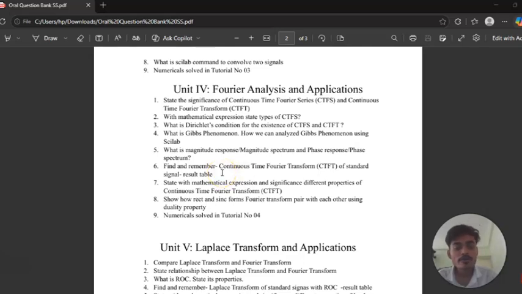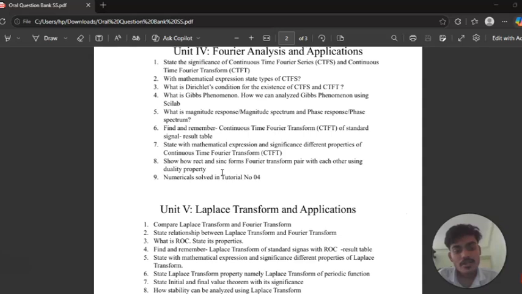After that, we will move on to question number 7, that is state, with mathematical expression and significance, the different properties of the continuous time Fourier transform. After that, question number 8, that is show how rect and sinc form a Fourier transform pair with each other using the duality property. Question number 9 is the numerical solved in tutorial number 4, that you have to see.